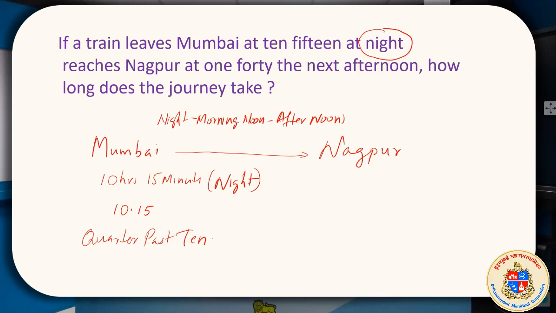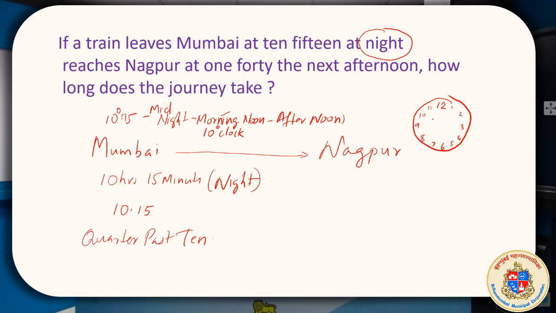So, in the morning there is 10 o'clock. Night 10 o'clock it started, 10:15. Then in the midnight we know that the clock restarts again: 12 o'clock, 1 o'clock, and in the morning 10 o'clock. That means, as far as a clock is concerned, a rough clock for you, I will give you a good clock after this. 1, 2, 3, 4, 5, 6, 7, 8, 9, 10, 11, 12.